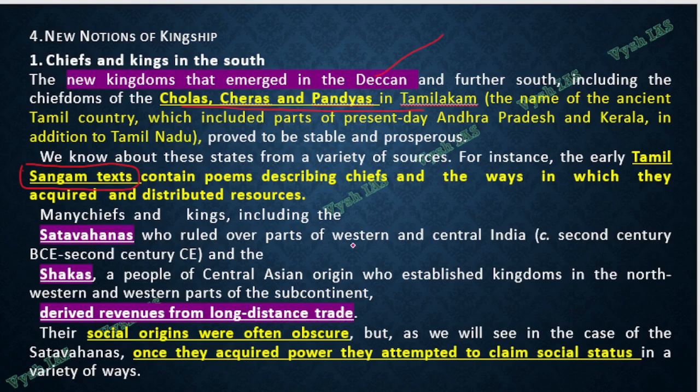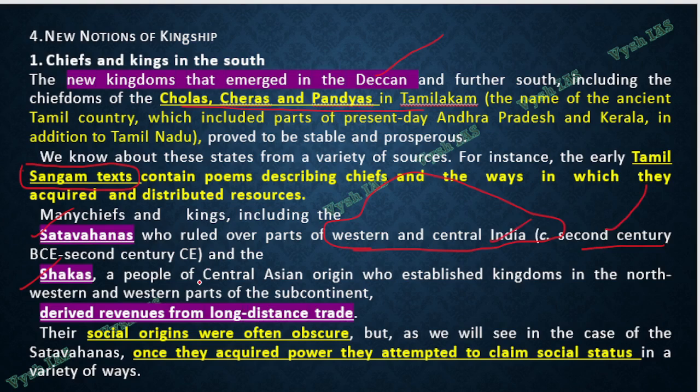Okay, so Satavahanas. After this I am telling next. After Chola, Chera, Pandya, there are Satavahanas, there are Shakas, like this some people are there. Satavahanas are mostly in western and central India in the 2nd century BC, that is 200 BC to 200 AD. All these are important. That location and timeline are important.